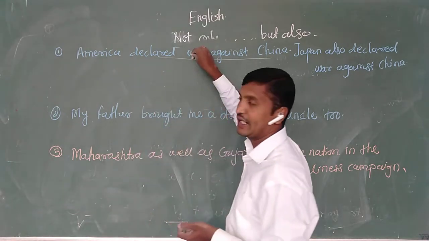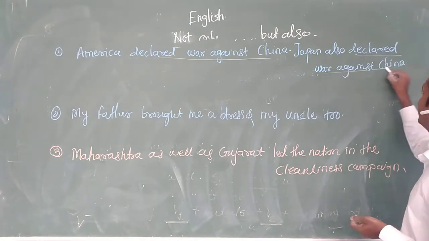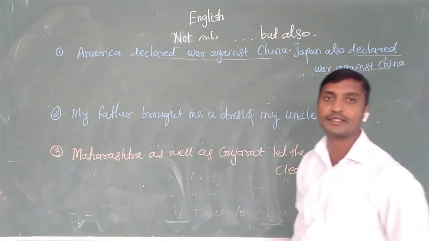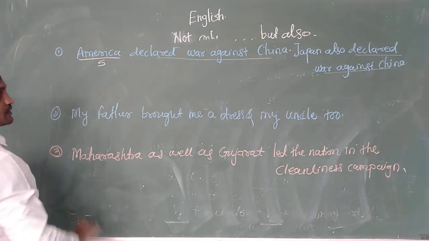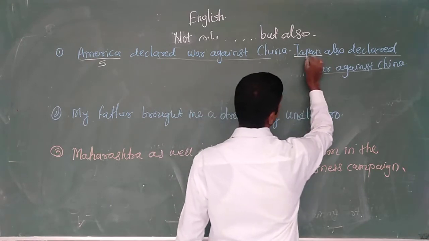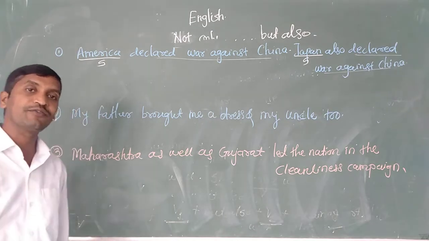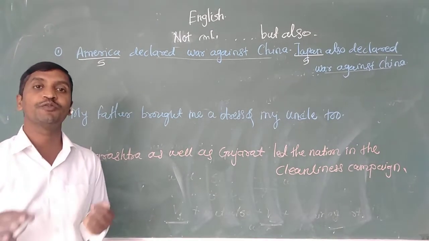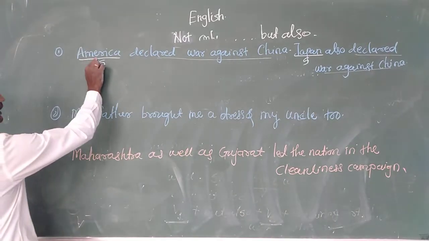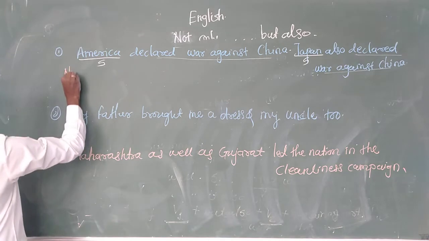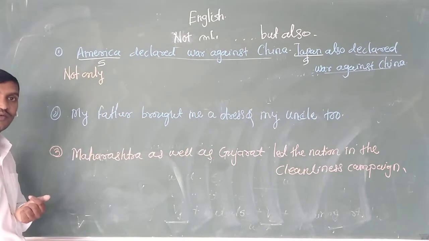This part of predicate is the predicate. See, declared war against China. This part of predicate is the same in the given sentences, and only the subjects are different. In the first sentence, the subject is America. In the second sentence, the subject is Japan. So accordingly, the subject is different. We have to use not only but also, and that's why, my dear students, in case of different subjects, your sentence should begin with not only.